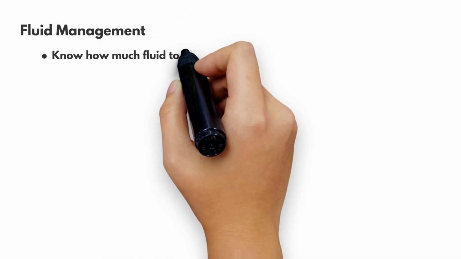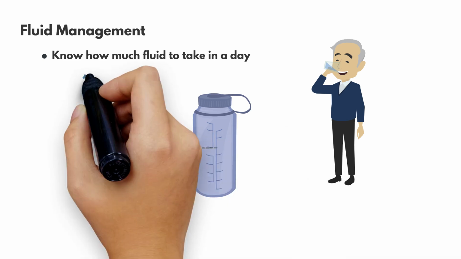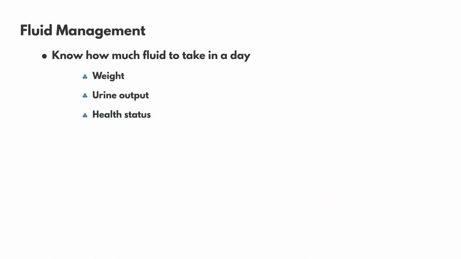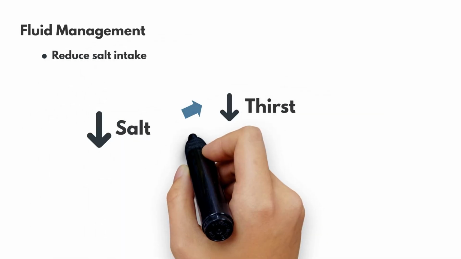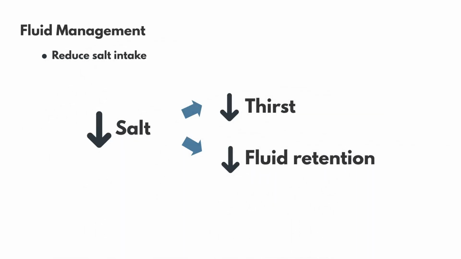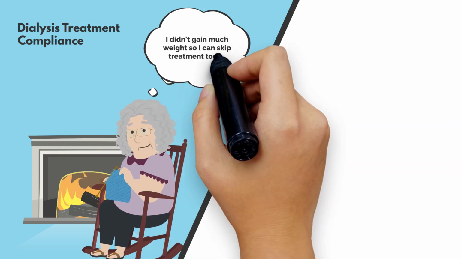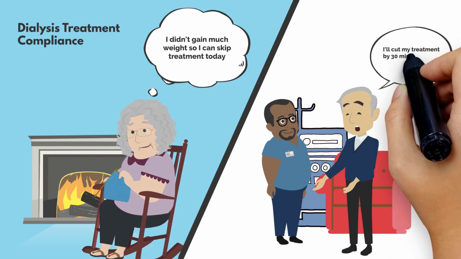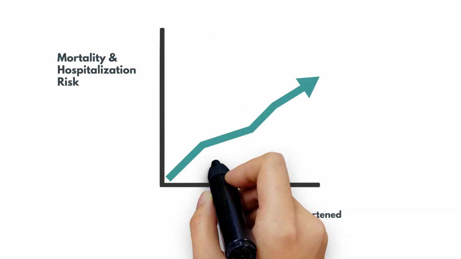How to manage and prevent fluid overload. Fluid restrictions: fluid intake depends on weight, urine output, and health status. Your dietitian can provide specific guidelines. Reduce salt intake: lower sodium intake to minimize thirst and fluid retention. Stay compliant with dialysis treatments. Avoid skipping or cutting sessions. Research shows that non-adherence to dialysis schedules significantly increases mortality and hospitalization risks.